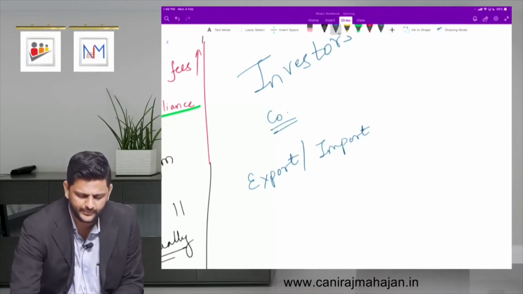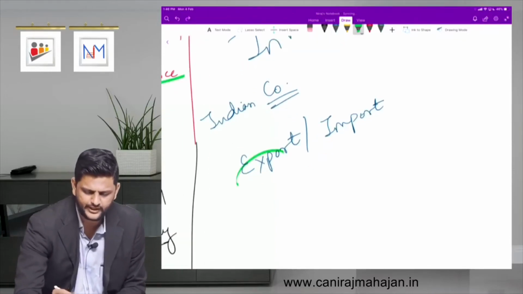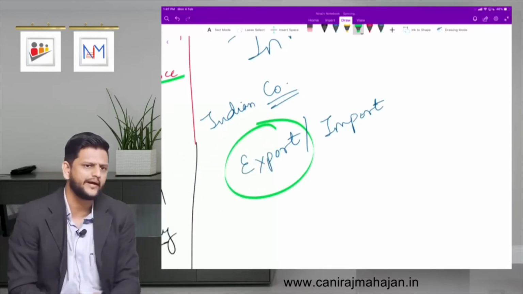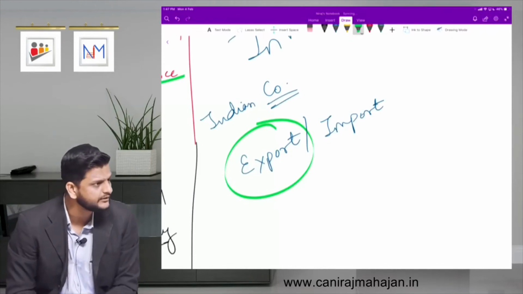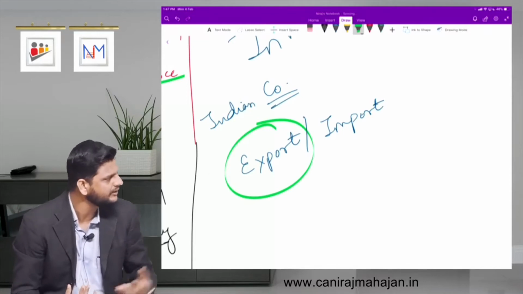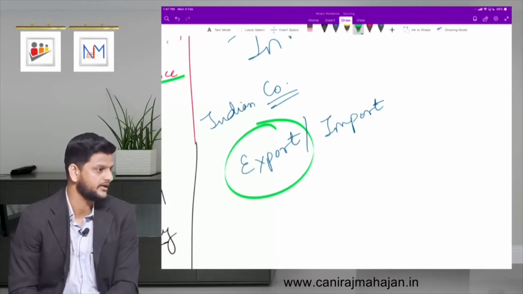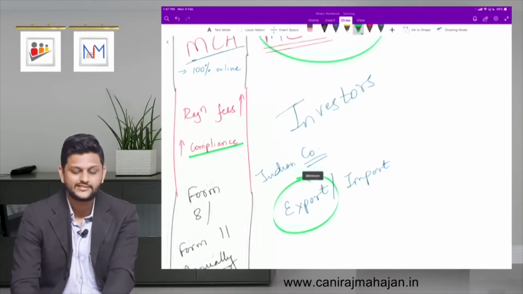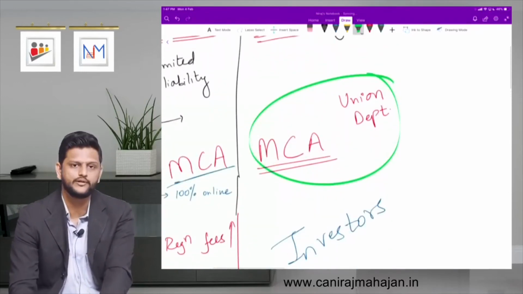If you are an Indian company and you want to export, and there is a person sitting outside India who wants to buy from you, how will that person get confidence if you are just a proprietor? Even people in India will not have confidence if you are dealing with a proprietor. So how will an outsider have that confidence? Only because you might be a company, because it is recognized as such, regulated by law, or you can say the union government. Understood or no? That's why it has more and more importance.